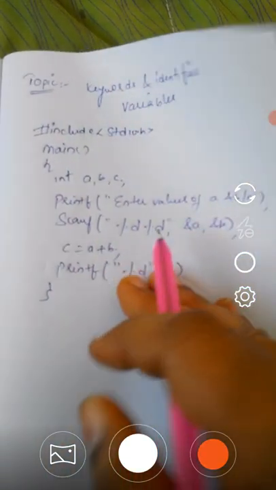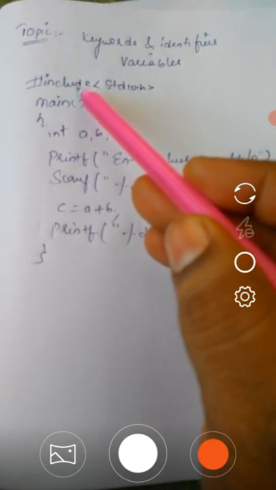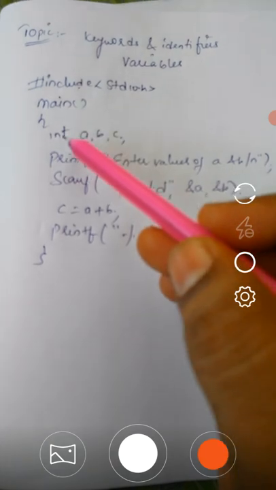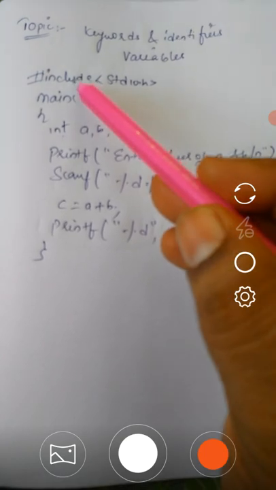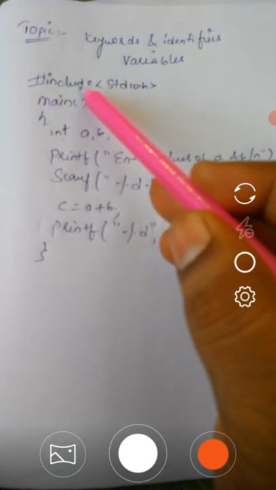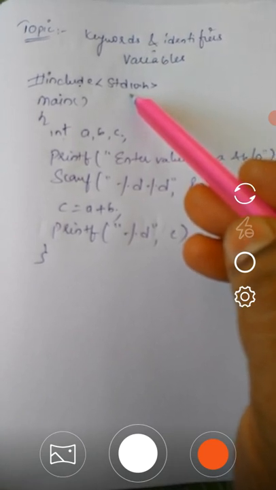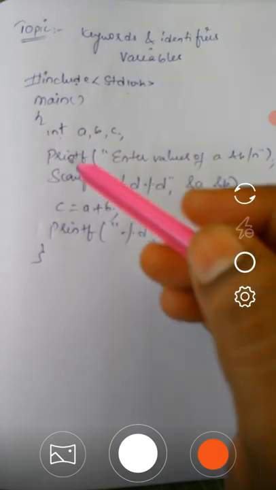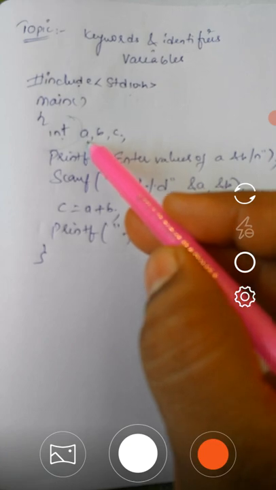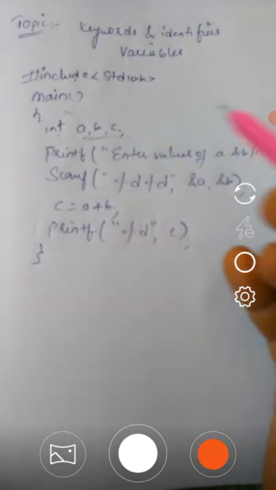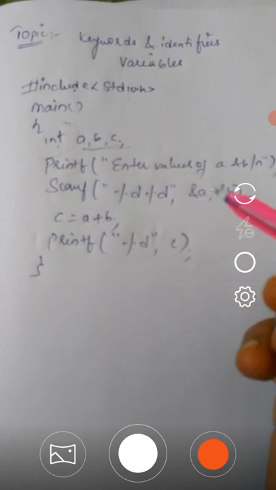For example, in our program, here include is a keyword which has a predefined meaning, and int is also a keyword, it also has a predefined meaning. Include is a keyword which is going to include the header files which we are using in our program for execution. And int is a keyword, it tells that the variables we are using here are of integer type. Like this, C has 32 keywords.